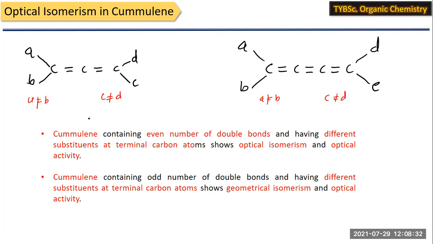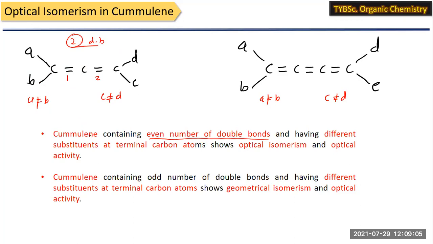Another condition is when the cumulene molecule contains an even number of double bonds. You can see here, this is 1 and this is 2. So this molecule has 2 double bonds, so this number is even. If the cumulene molecule contains an even number of double bonds, then another condition is that the terminal alkene should have different groups. Then the molecule shows optical isomerism. It means it is optically active.